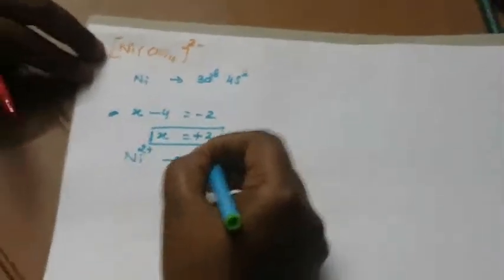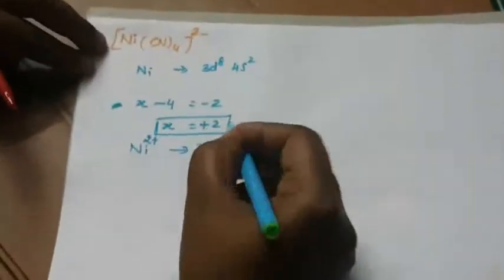So the oxidation state of nickel is plus 2. What is the electronic configuration of Ni2 plus? Two electrons will be removed, so it is 3d8 4s0, which you already studied. Now the outer orbitals of the metal atom.